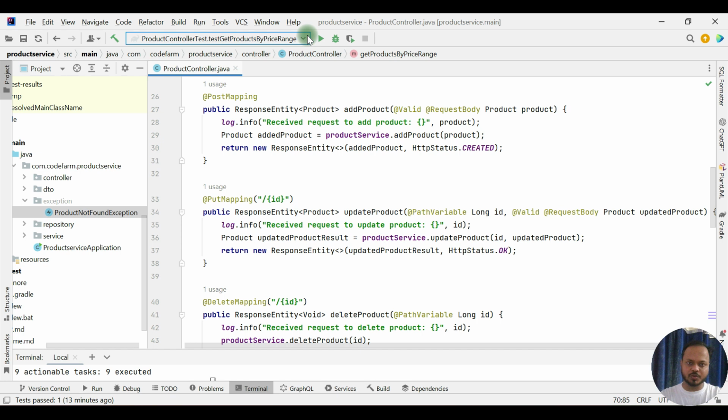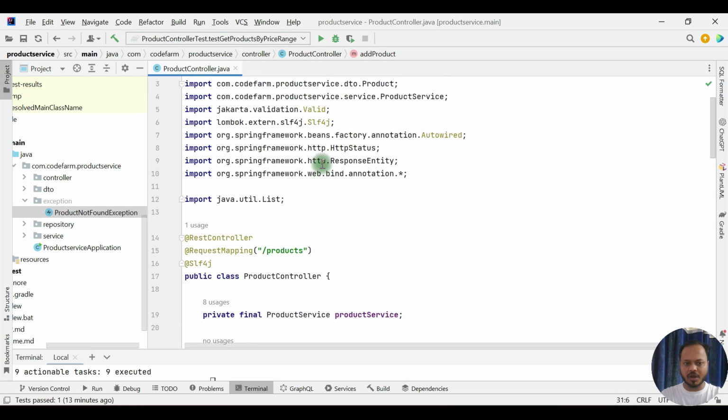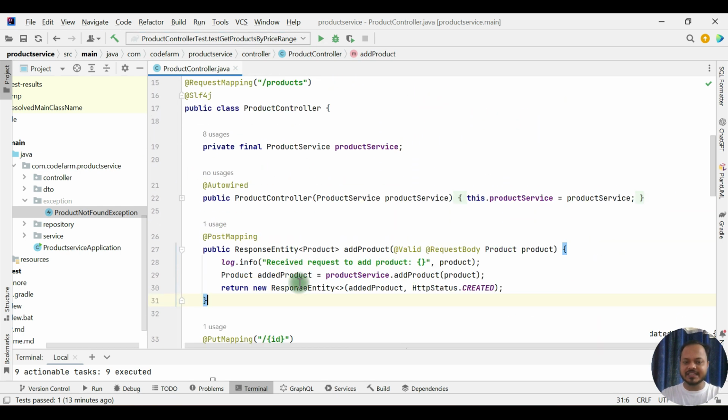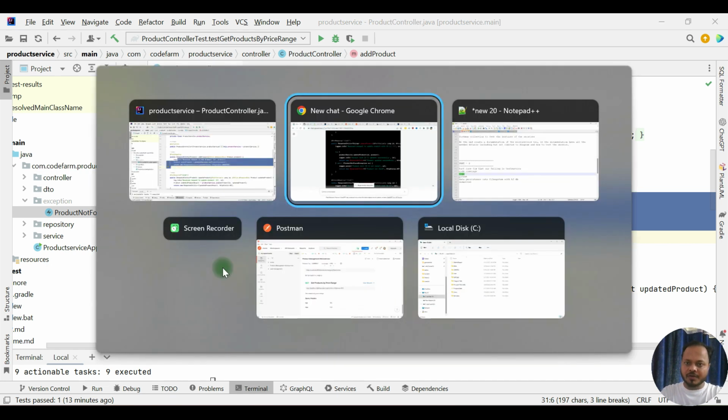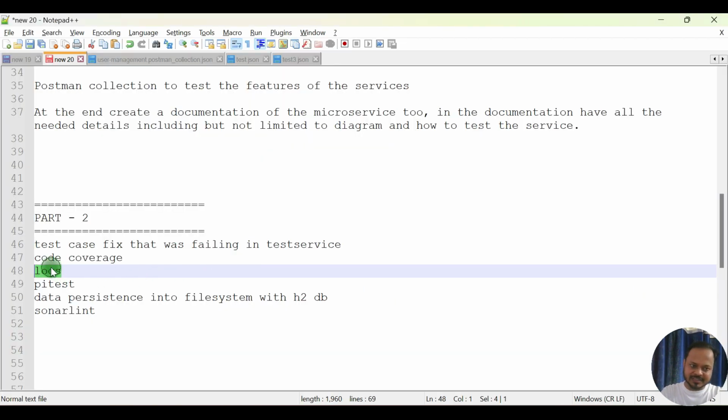So if you run your product controller now, in the console you will see these logs printed, so that information will be in your log system, showing what is happening with the system. Till now we were not able to see that, right? So I hope you got this idea. I don't have to show this, right? So we added the logs. ChatGPT unfortunately was not able to help us here.